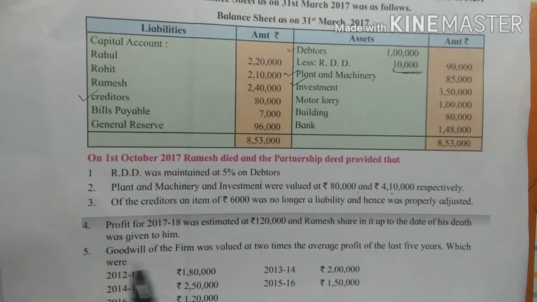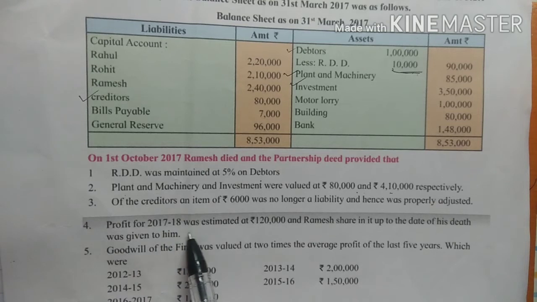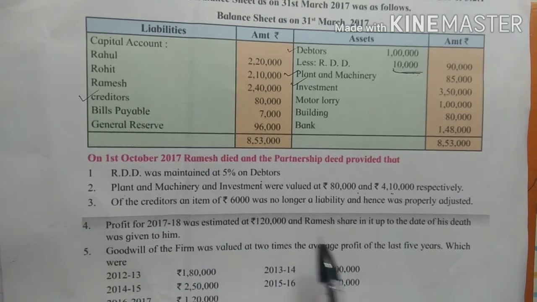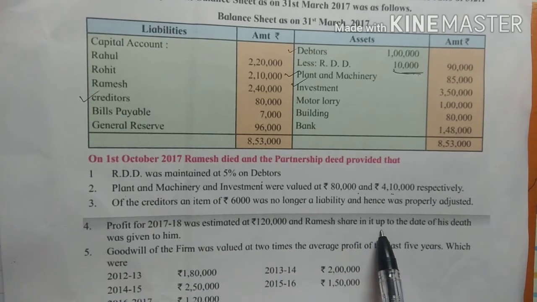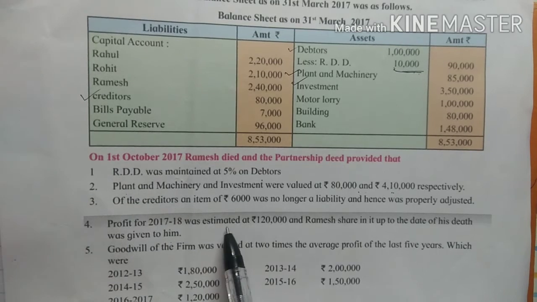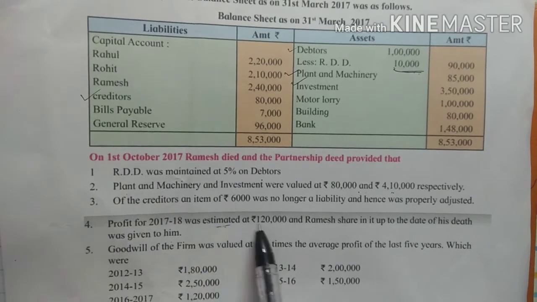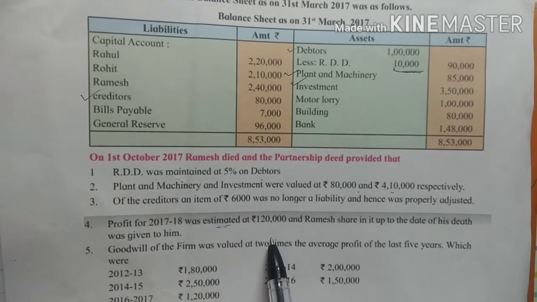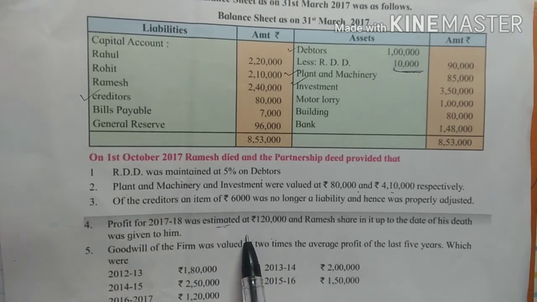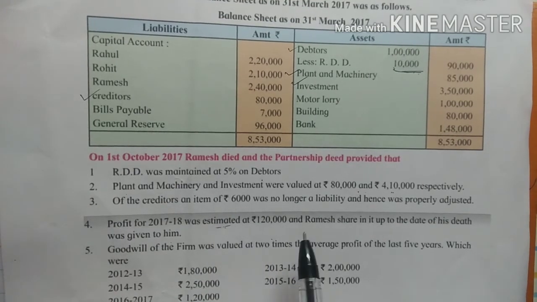See the fourth one. Profit for 2017-18 was estimated at 1,20,000 and Ramesh's share in it up to the date of his death was to be given to him. So this is the estimated profit, 1,20,000 for the full year, right? Accordingly we will calculate for Ramesh for 6 months.